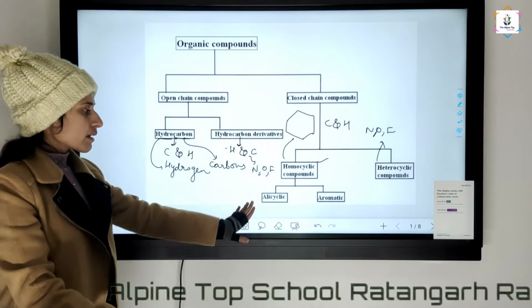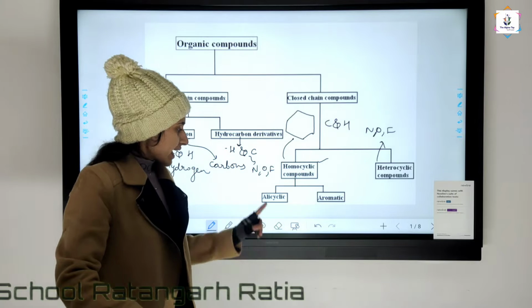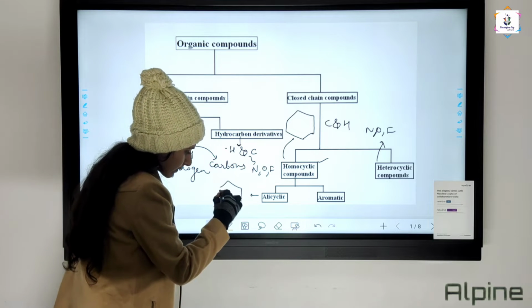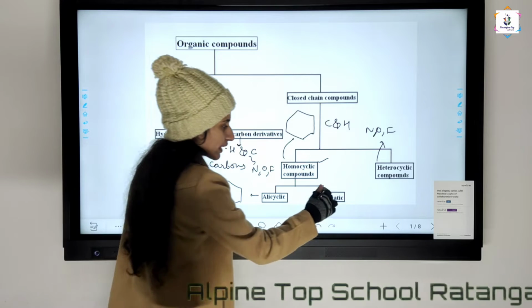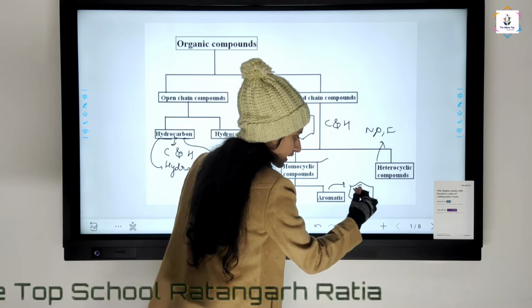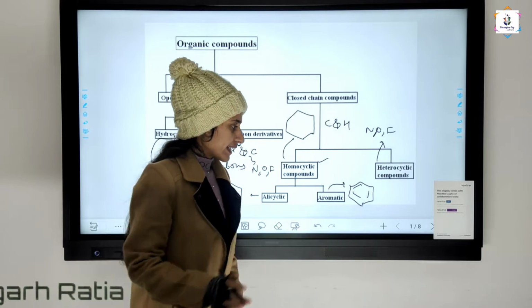Now, homocyclic compounds are of two types: alicyclic and aromatic. Alicyclic is that in which only single bonds are present, and aromatic is that in which double bonds like benzene are present. This is called alicyclic and this is called aromatic.